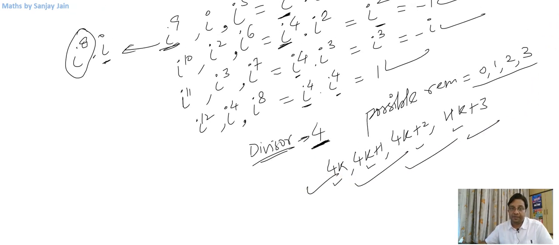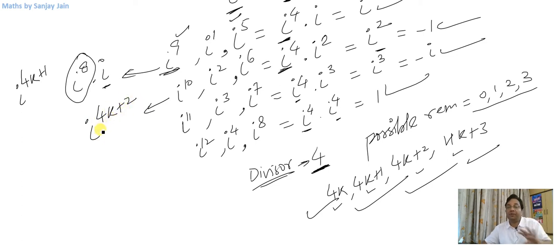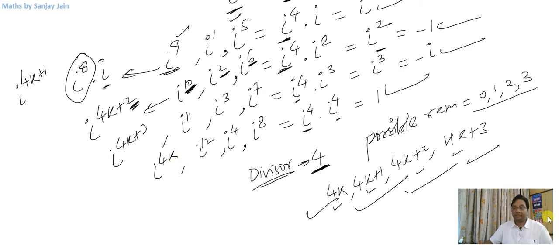Now if you see these numbers 1, 5, 9, they are just 4k plus 1 type. These numbers are 4k plus 2 type. What do I mean by 4k plus 2 type? That if I divide this number by 4, I'll get a remainder 2. Right? What about these numbers? These are 4k plus 3 type. These are 4k type.